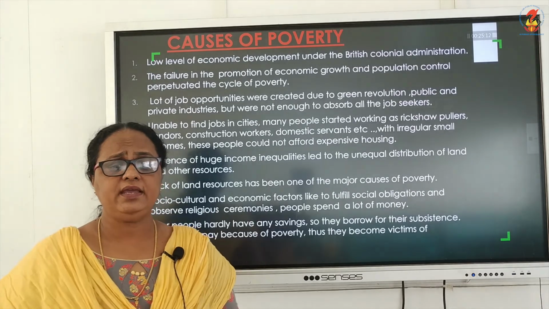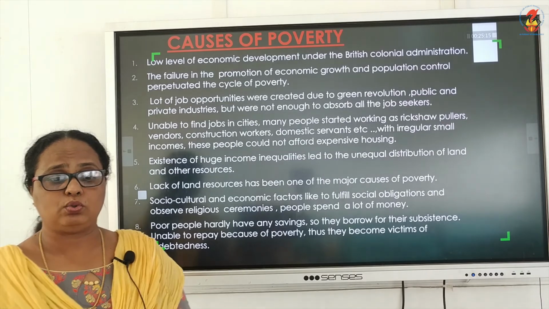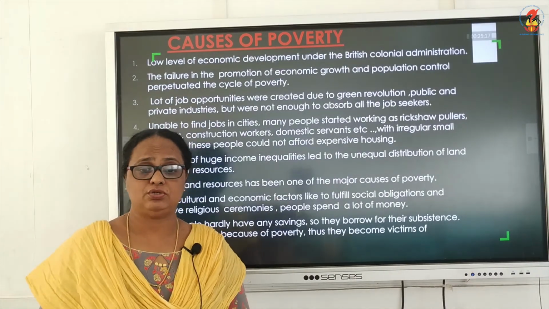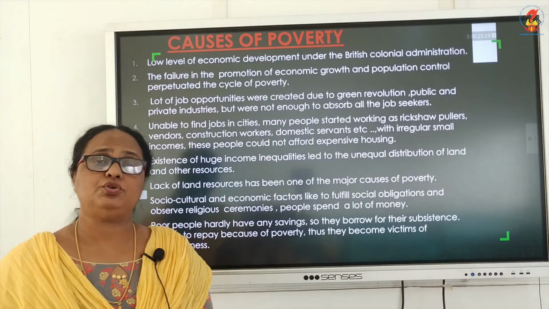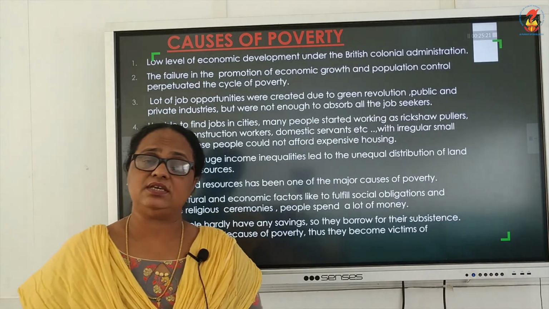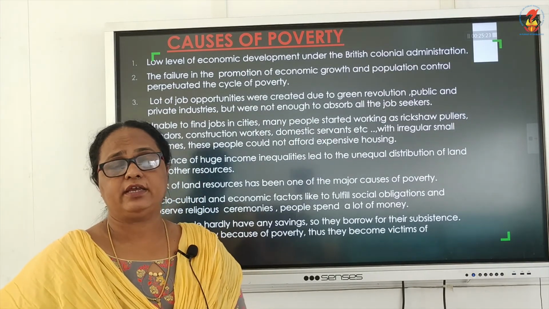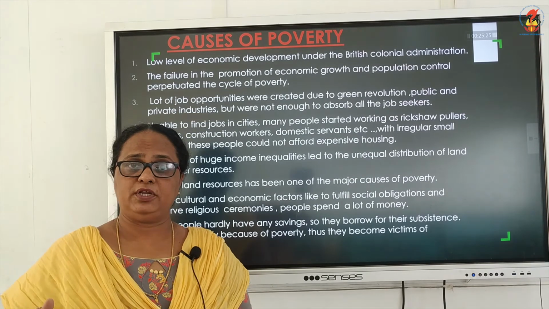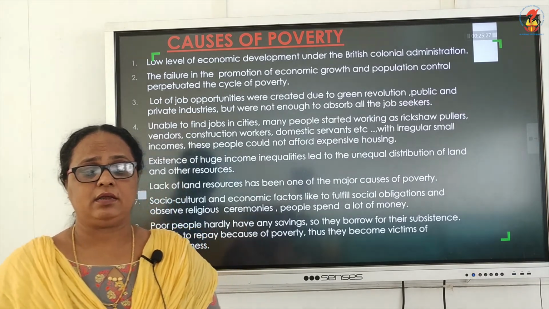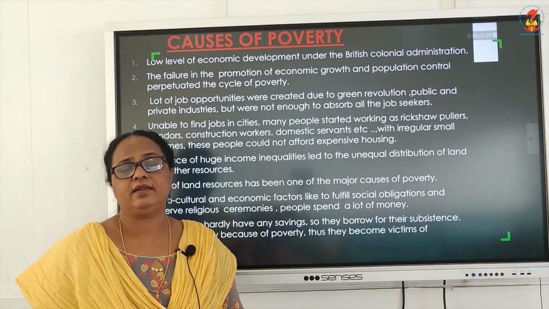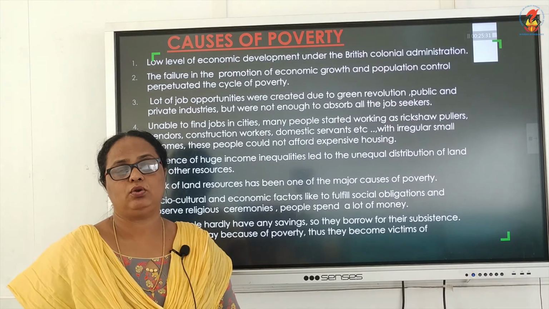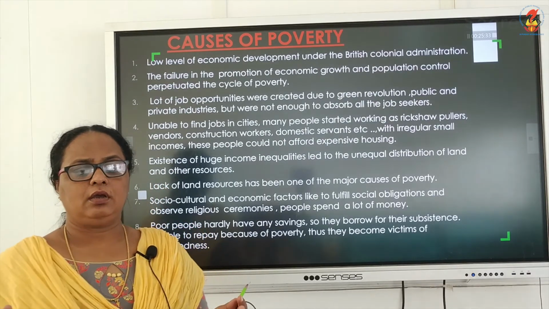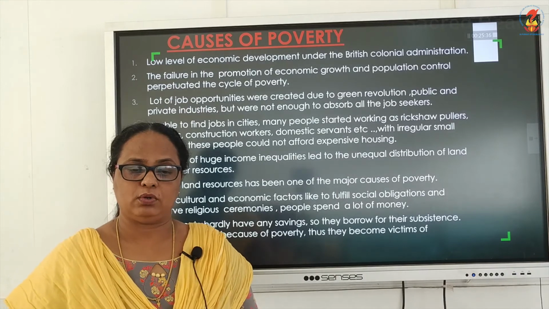Then the failure in the promotion of economic growth as well as population control has perpetuated the cycle of poverty. The population started increasing, and with the failure in the promotion of economic growth, naturally this perpetuated the cycle of poverty.